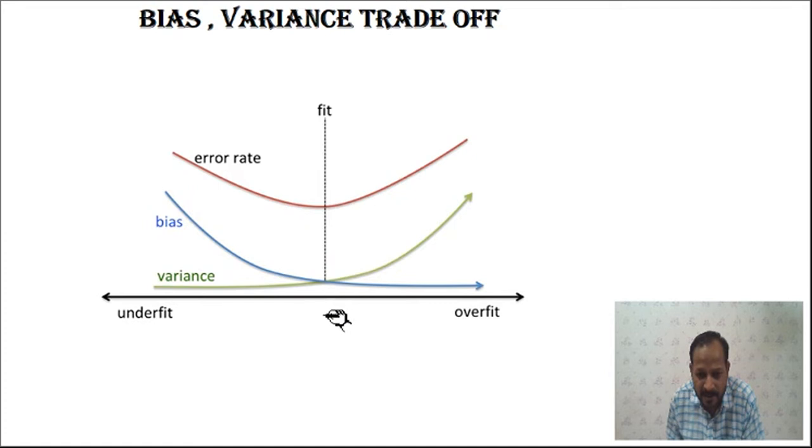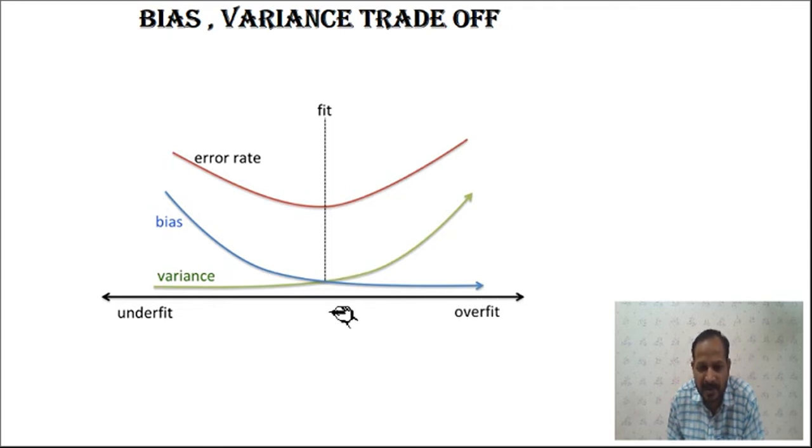So you have to increase the number of neurons in the hidden layers up to this point, where we get the minimum bias, minimum variance, and the minimum error rate. This point is called the best fit.